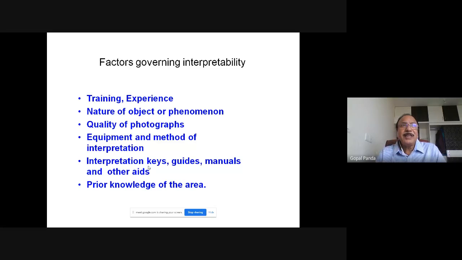And the interpretation of this remote sensing data, whether it is optical remote sensing products, microwave remote sensing products, or thermal remote sensing products, the products are to be interpreted to get our target. What for we are interpreting and what should be our objective to extract information. So that extraction or interpretation process will depend upon how you are trained. It is not just theoretical knowledge that is going to help you. Theoretical knowledge is the background to the whole subject, but you have to develop the skill through your training and experience in handling through the computers, because most of these visual interpretations have a limitation.